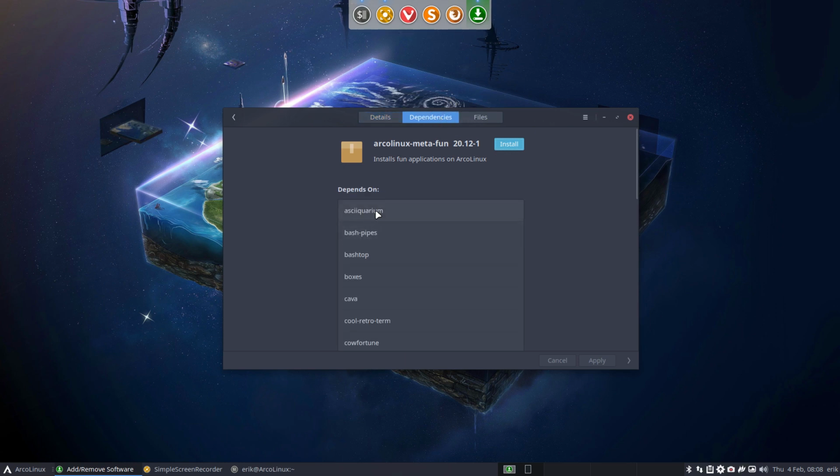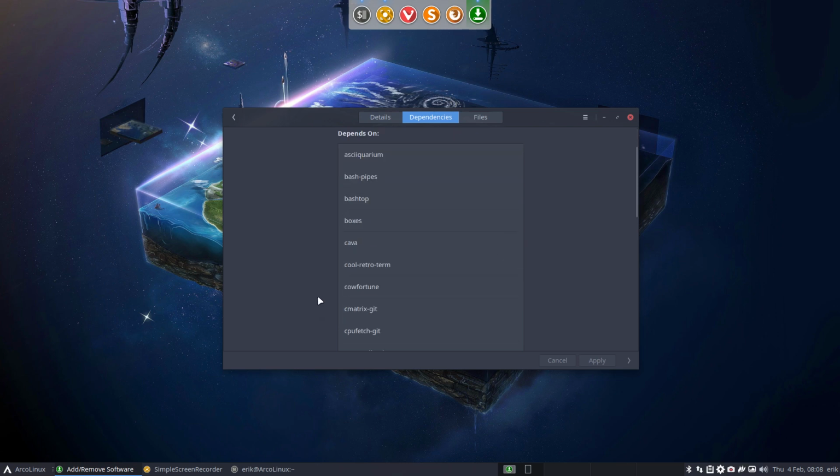You get ASCII Aquarium, Bash Pipes, Bashtop, Boxes, Cava, all the cool fun stuff to make screenshots with. Cowsay, Fortune, CMatrix and stuff like that. But curseradio Git is in here as well. So take a look at all the fun stuff like lolcat, these rainbow colors you can have in the terminal. Python, Pywal, an awesome little thing. It's all great for making screenshots.